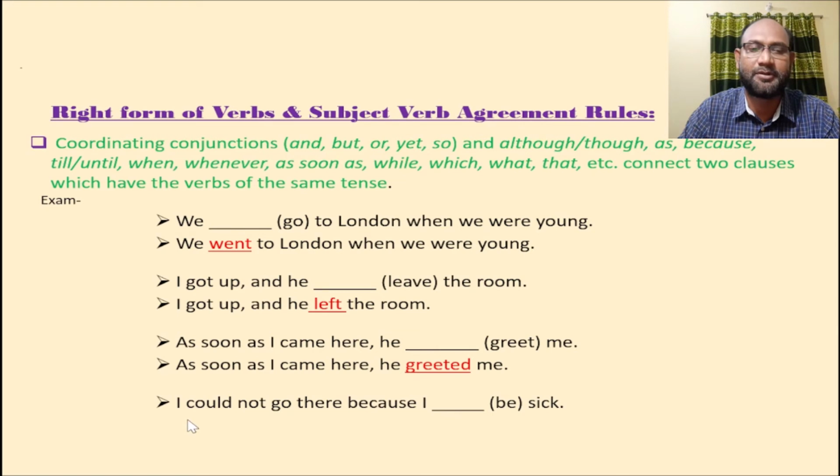The last example. I could not go there because I, in the bracket, be sick. Dear students, look at the first clause here. I could not go there. It is simple past tense. And so after because we will use the past form of verb be. We know be equals am, is, are or was, were. Here it will be was or were, as the subject is first person, and so we will use here was. I was sick. Look at the solution. I could not go there because I was sick.